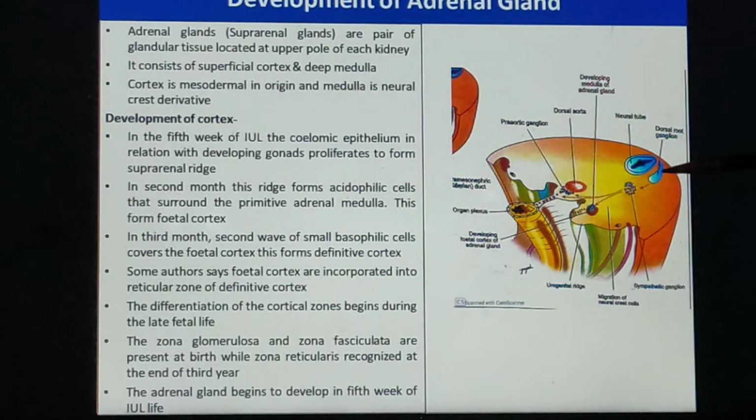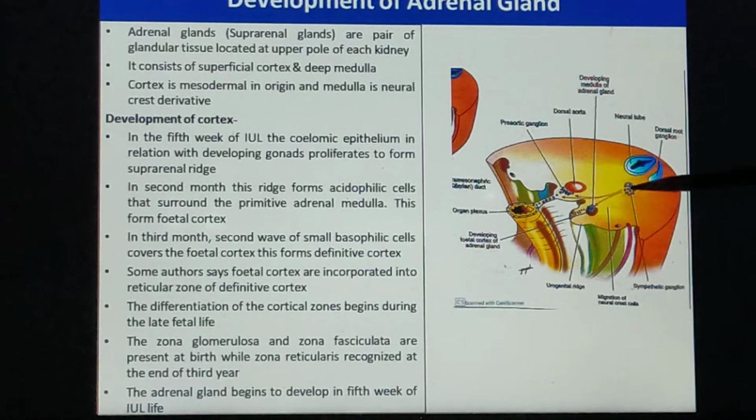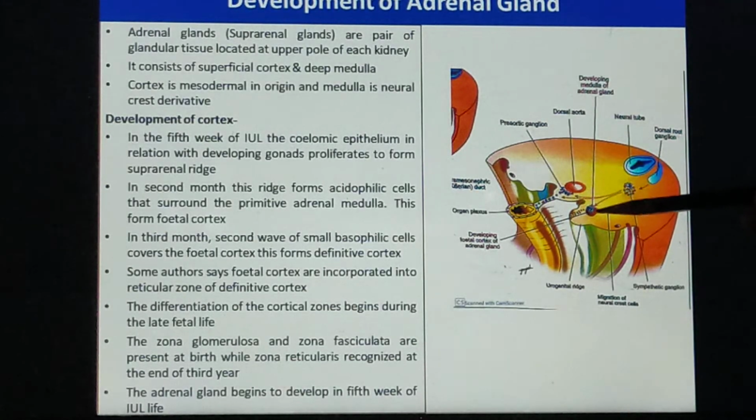Now can you see here, there are the neural crest cells, a comma-shaped structure, and from these cells different other derivatives are formed. Some of the cells are migrating more towards the center around the aorta, and these are called neural crest cells, and now they get incorporated inside the fetal cortex.